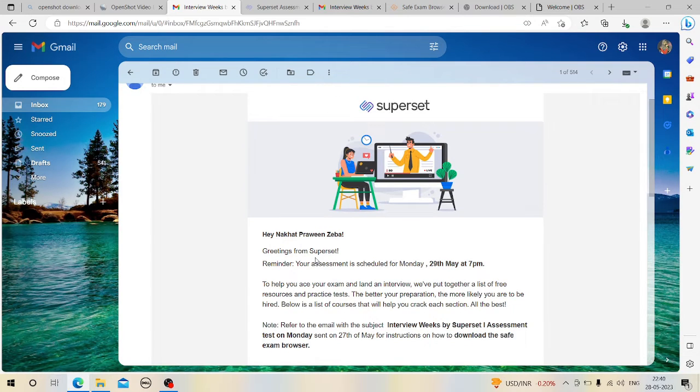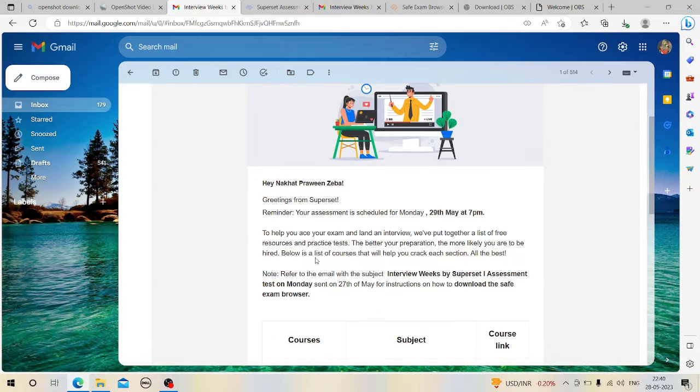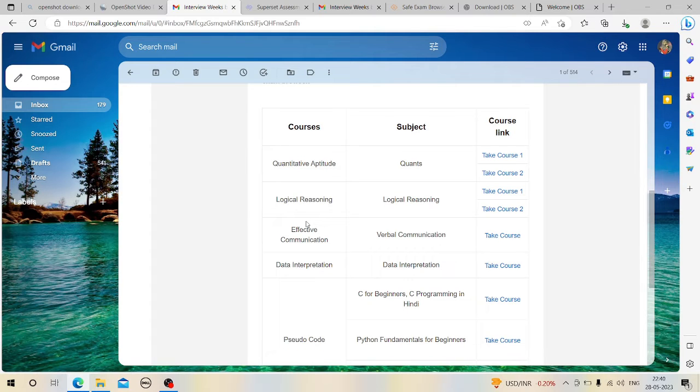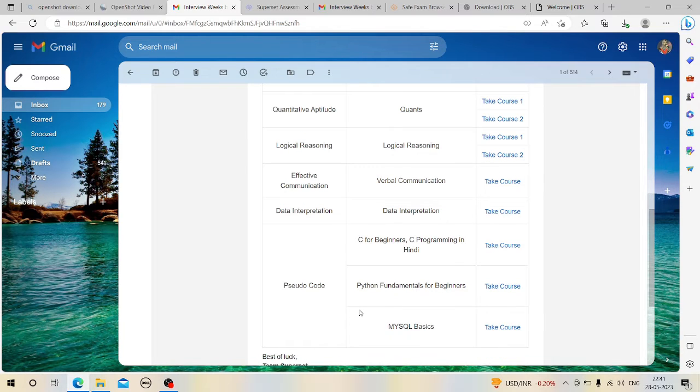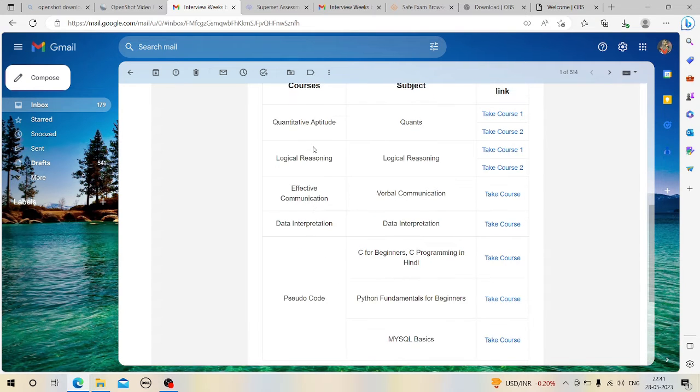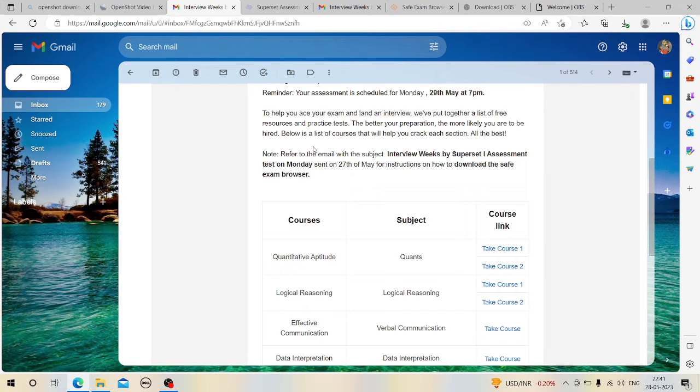In this video I'm going to tell you the sections on which we need to take the assessment. You can see here, a total of five sections are there. First is quantitative aptitude, subject quants. Then logical reasoning, verbal communication, data interpretation, C for beginners, C programming in Hindi, Python fundamentals for beginners, and MySQL basics. These three come under pseudocode, so basically there are four total sections. The questions will be from these sections only. I got this as a reminder today.